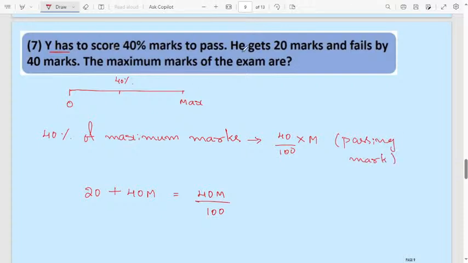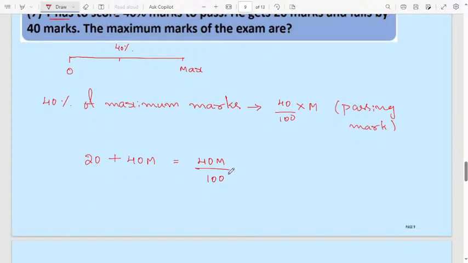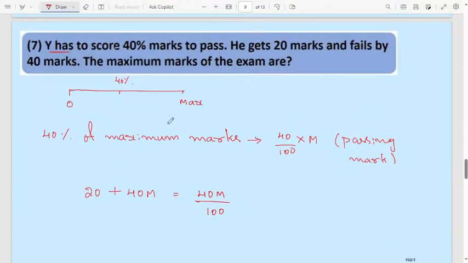Then Y, he gets 20 marks. Only he got 20 marks. Failed by 40 marks means, to secure passing marks, he needs 40 marks more. Correct? And don't get confused here. They are talking about the Y. Passing marks will be 40 divided by 100 into M, maximum marks.